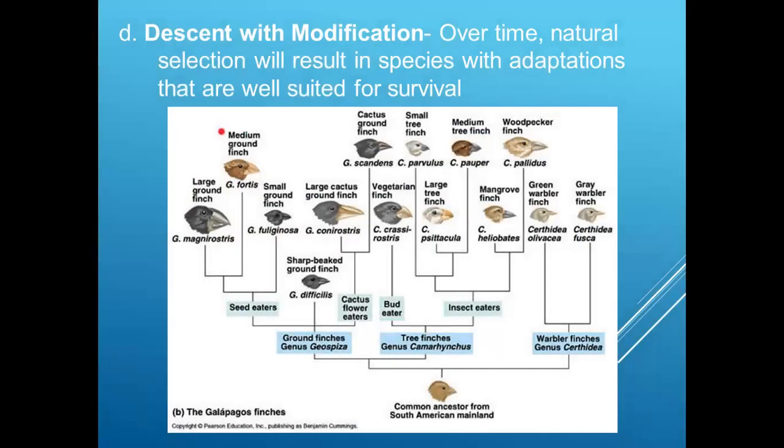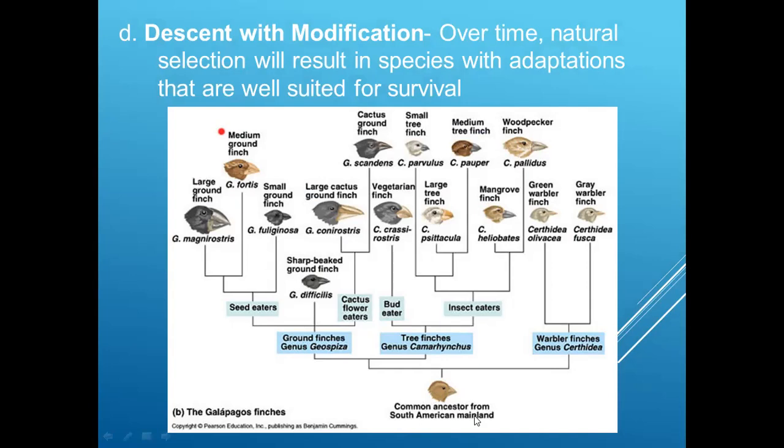The fourth point is descent with modification. Over time, natural selection will result in species with adaptations that are well suited for survival. Different environmental conditions could lead to different kinds of modification in similar kinds of organisms. This is one of the very popular examples from Darwin's theory, where one of the common ancestors is the finch. This finch was on the South American mainland.